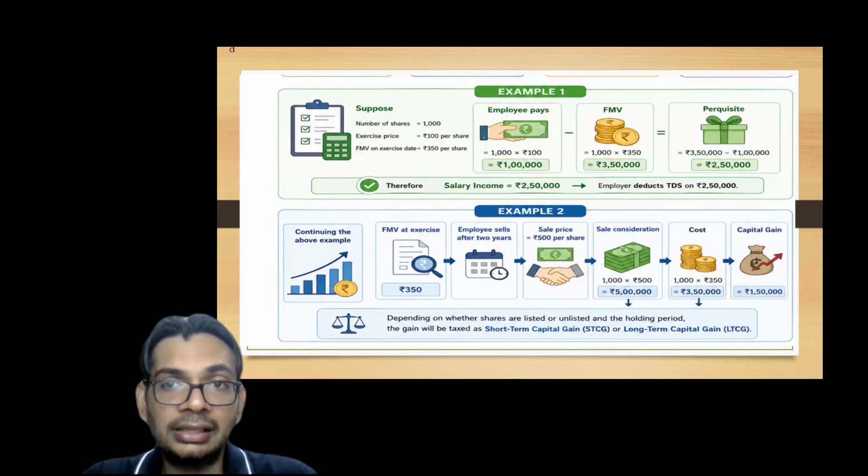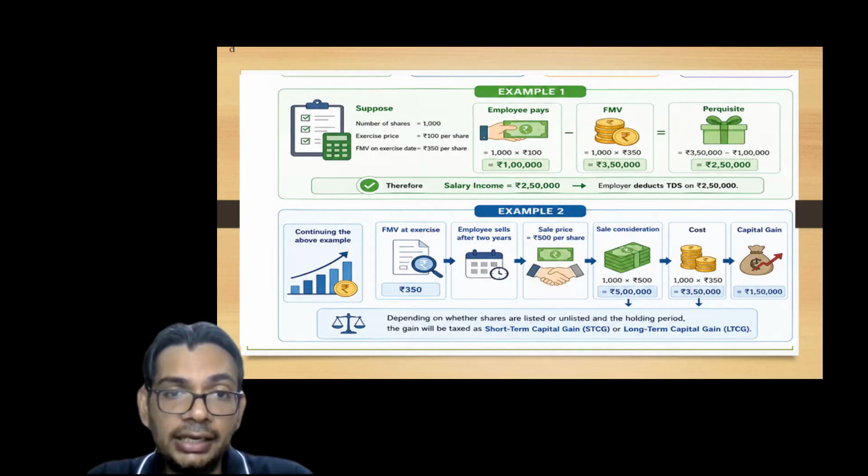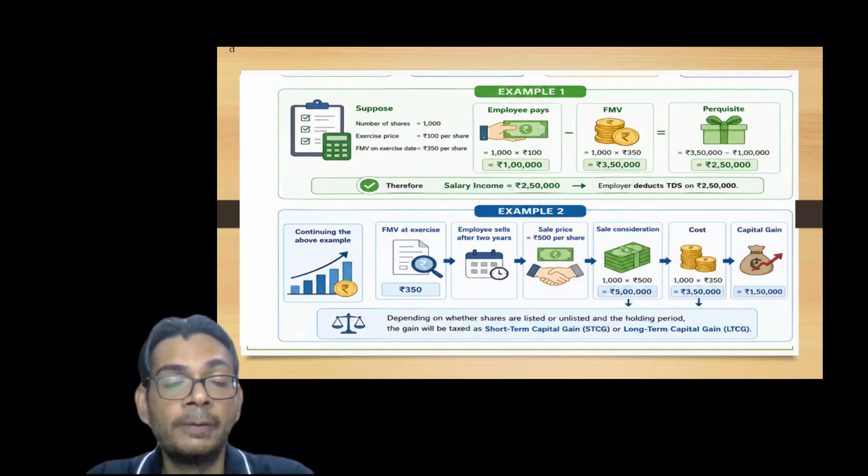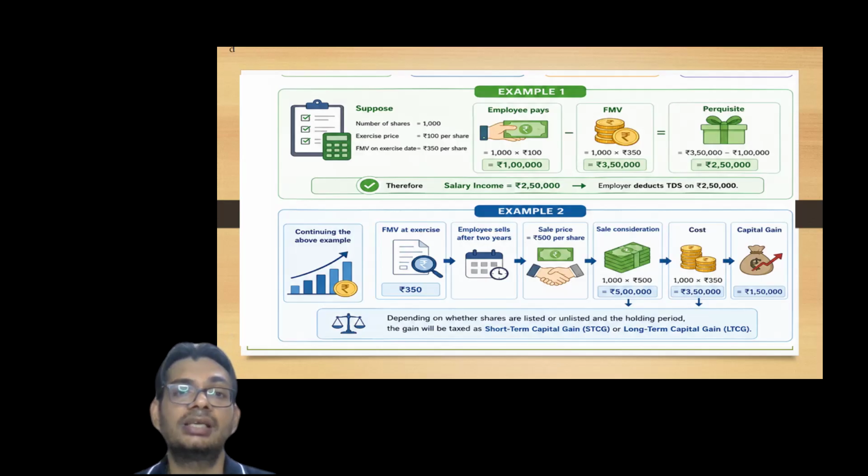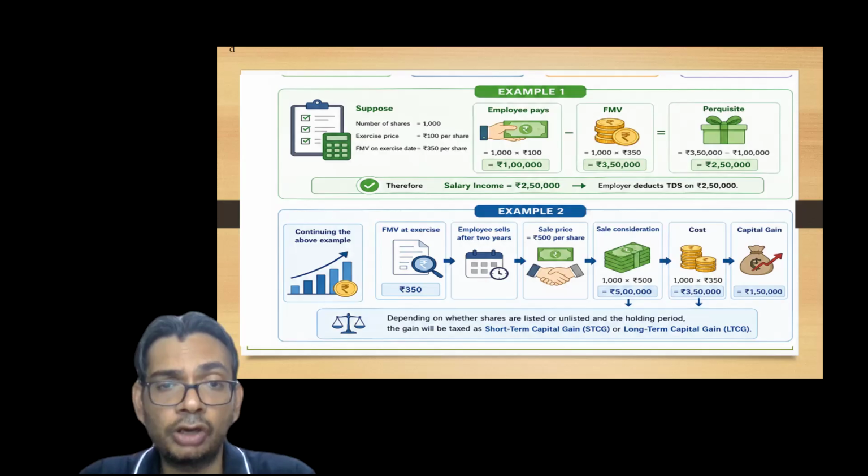So till now, I think we are clear. Now, further extending this example, let us suppose after 2 years, the employee decided to sell these shares and the sale price of these shares is 500 rupees. Now, the question arises: how has this 500 been determined? So, this 500 has been determined basis the various methods and the fair market value of the price, and the methods are as specified by the various laws. That will be discussed in further videos, but not today.